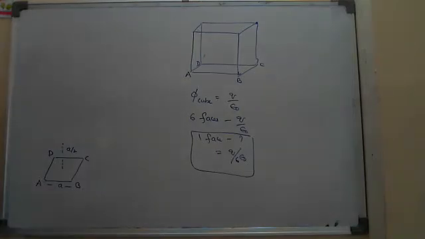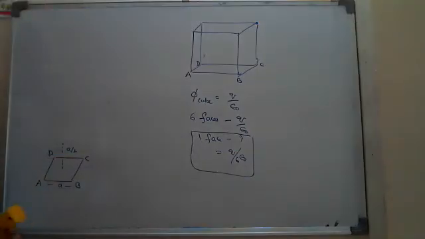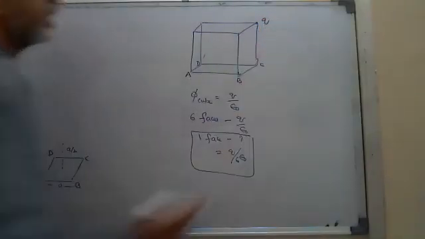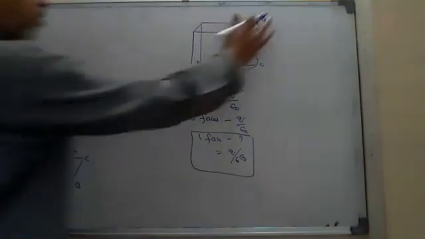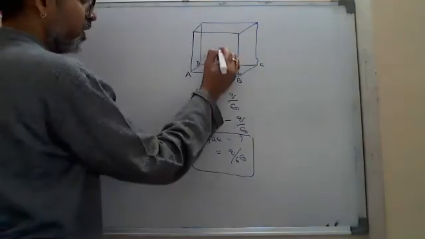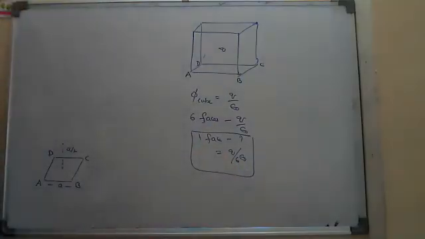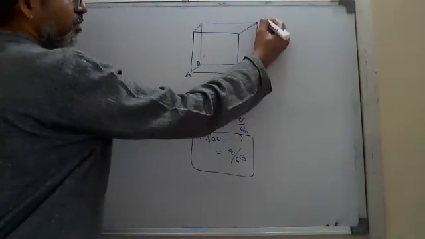Right, very good. In this case, flux linked to one face? Q by epsilon naught, sir. Through one face, Nana? Q by 6 epsilon naught. No, Nana. What you are saying is, if I place the charge at the center, through one face I got Q by 6 epsilon naught. And here I am asking, the charge is placed at one corner.